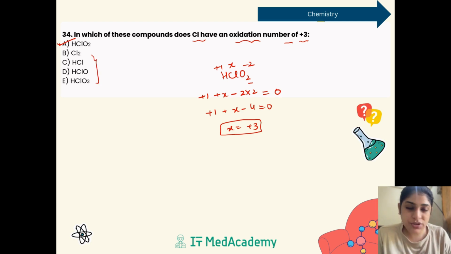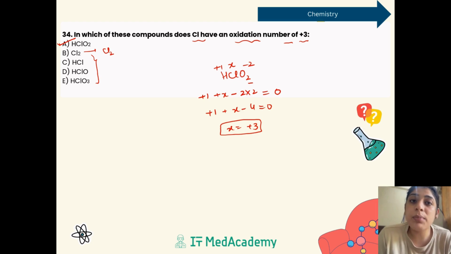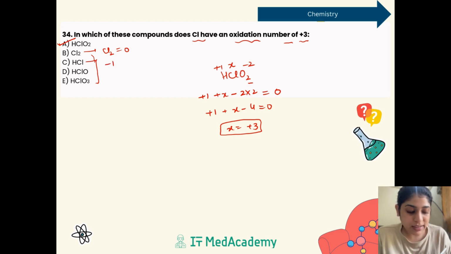With the rest, you can check that whenever chlorine is in the elemental or molecular form, meaning in its natural state, chlorine exists as Cl2 gas. Now since it exists as Cl2 gas, its oxidation state would be 0. Similarly for HCl, it would be -1. For HClO, it would be how much? +1 for hydrogen, Cl to be X, oxygen to be -2.